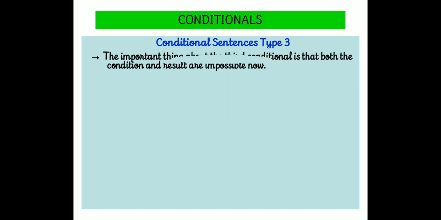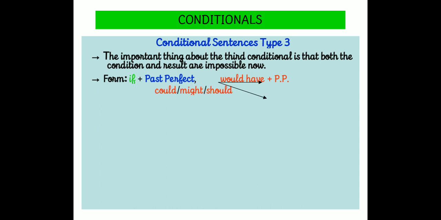Now we are going to see the conditional sentences type 3. In this type 3, you can find an important thing. In the if clause, past perfect tense will be there. For example, had plus past participle will be there, or sometimes we can see could, might or should.